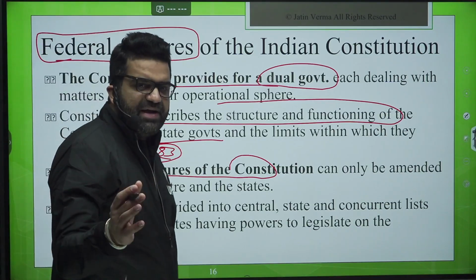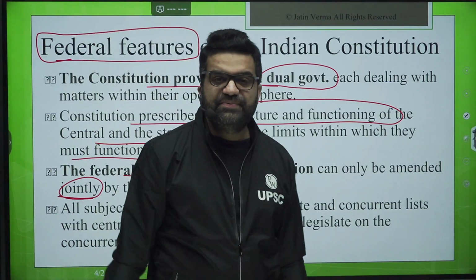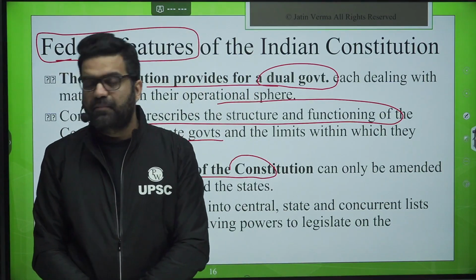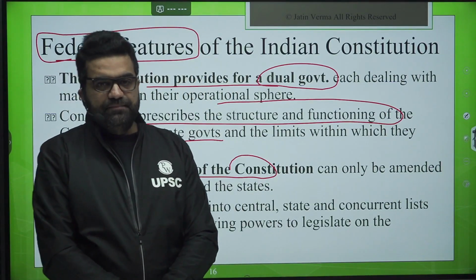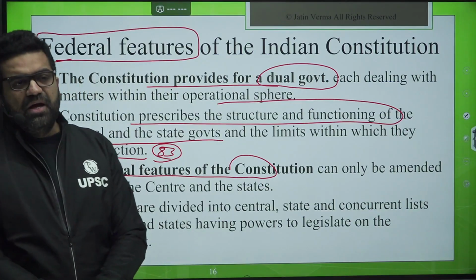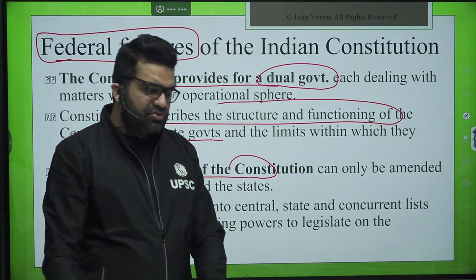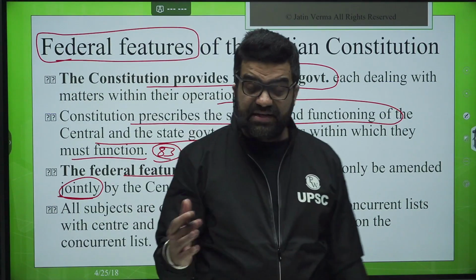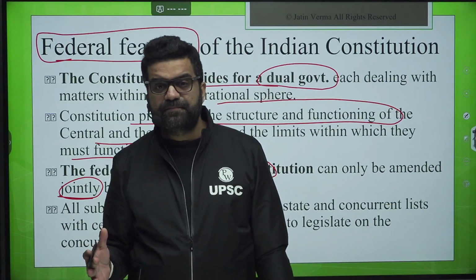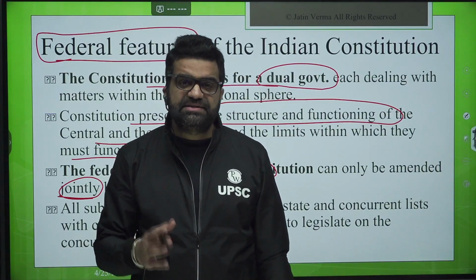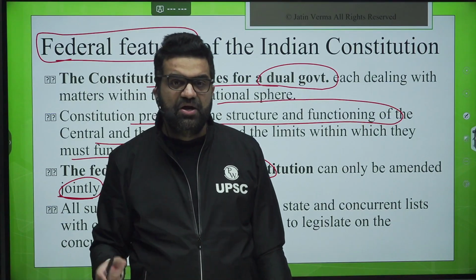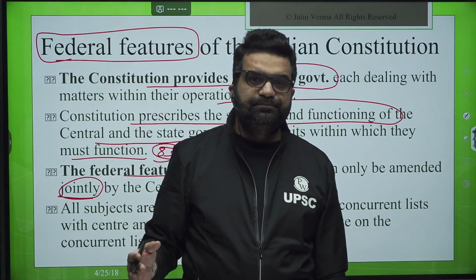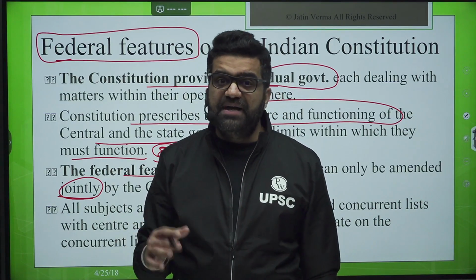The federal features of the constitution can only be amended jointly by the center and the states. I quickly ask you, which article deals with the joint sitting of the parliament? Number 2 question: is it necessary to pass the resolution on the president's address to both the houses, the opening address of the president before the budget is presented, by both the houses?